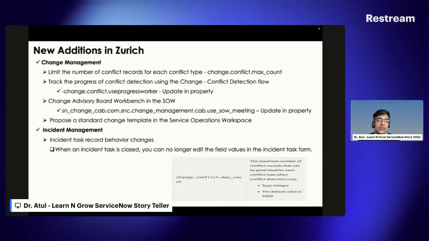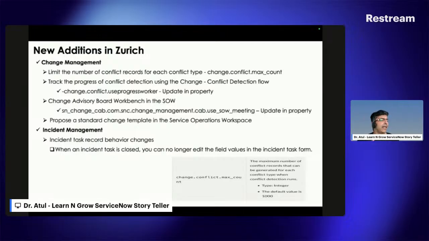Also, ServiceNow is now using a new flow called change conflict detection to run these conflict checks in the background. Earlier it was just a progress worker, but now ServiceNow has introduced the change conflict detection flow for this part. Let's come to the next one, that is incident management.